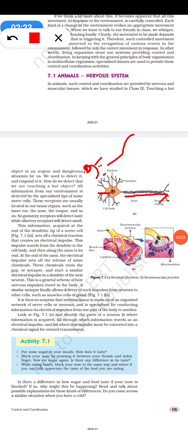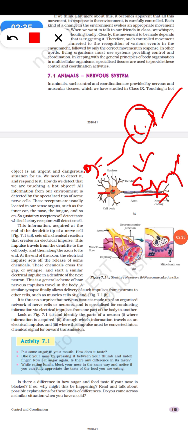These chemicals cross the gap, which is known as the synapse, and start a similar electric impulse in a dendrite of the next neuron. So this continues. This is the general scheme of how the nervous impulse travels in the body.